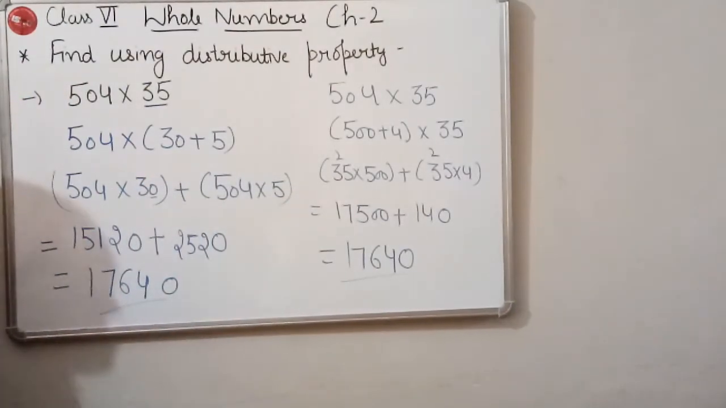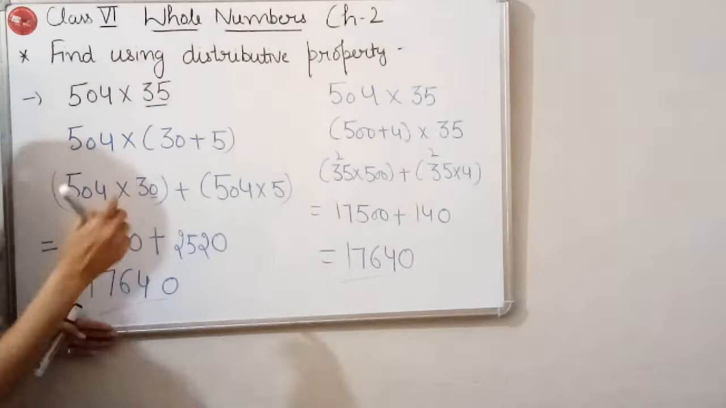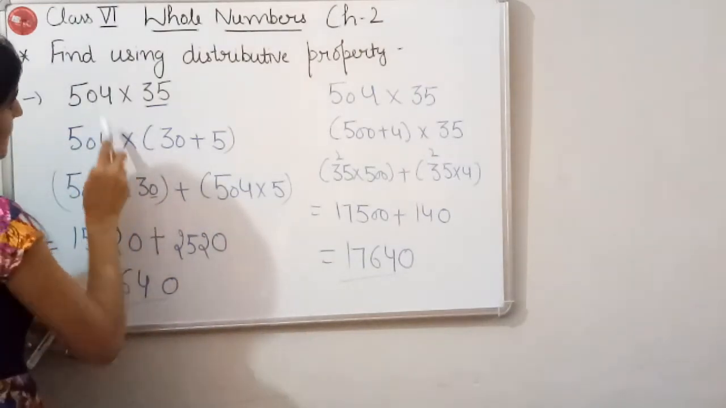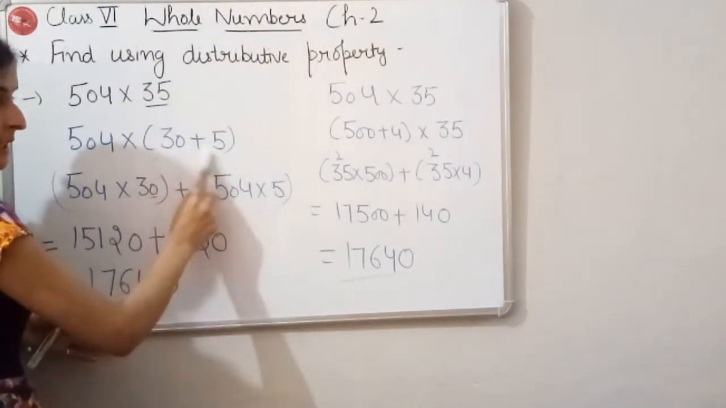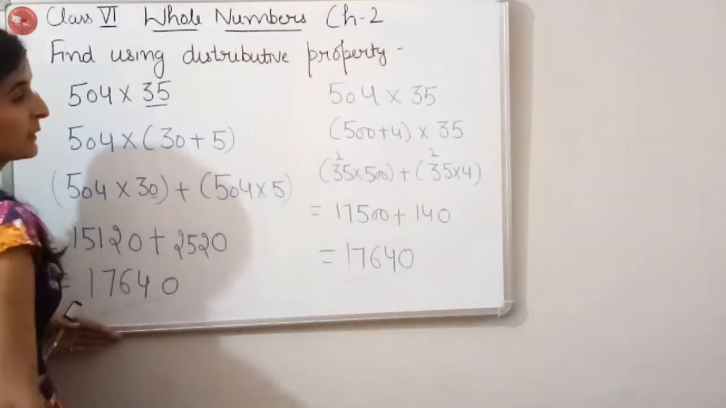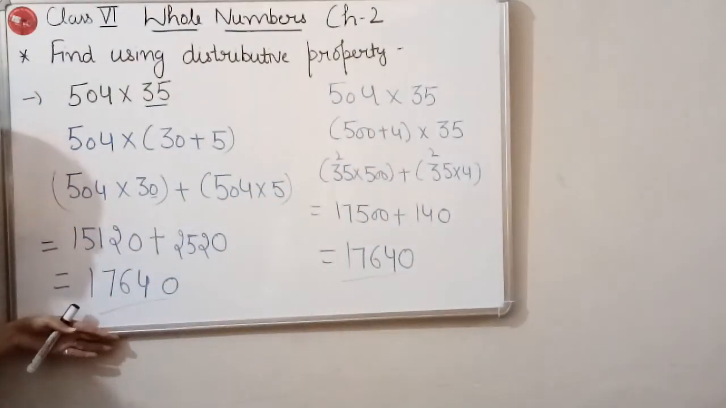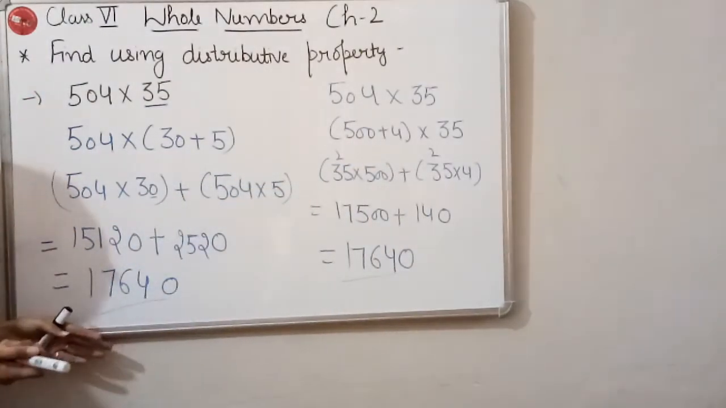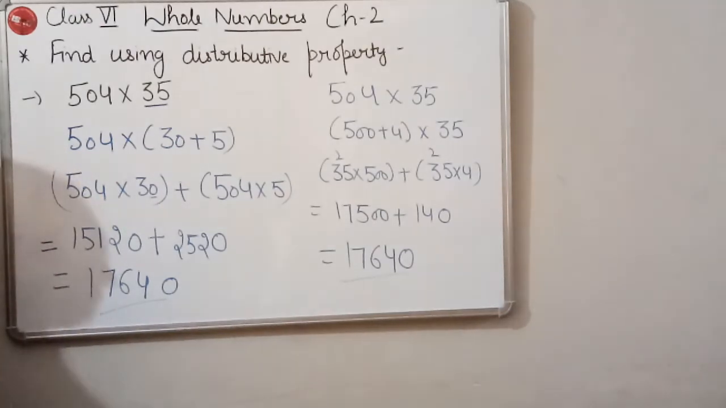We have just taken two methods: in this method we have distributed this 35 and in this method we have distributed 504. Okay, so you can take any of the numbers to distribute so that it will be easy for you to do the multiplication and then addition. This is the distributive property of multiplication over addition.